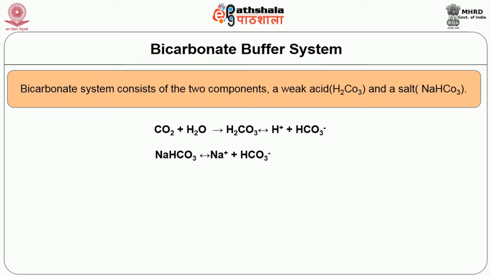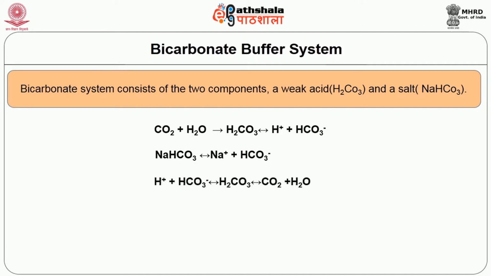Now when a strong acid like hydrochloric acid is added, it will result in the formation of hydrogen ion, which will be buffered by bicarbonate ion, resulting in the formation of a weak acid, thus preventing gross change in the pH.